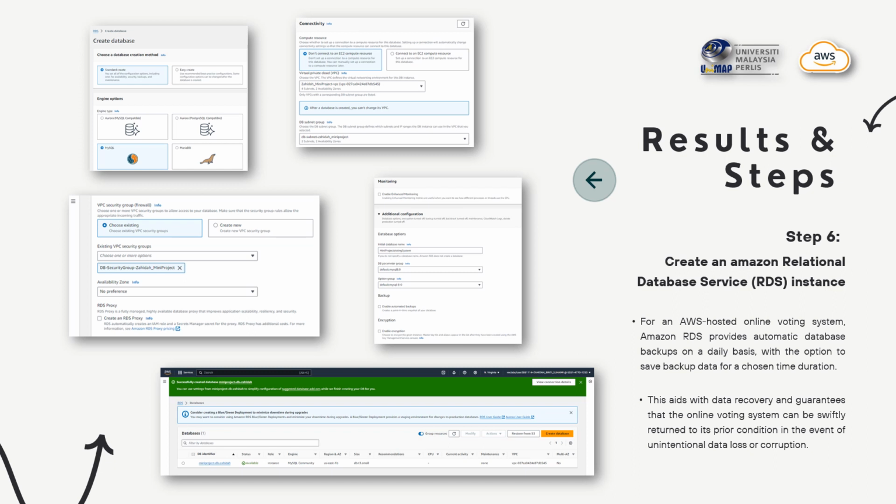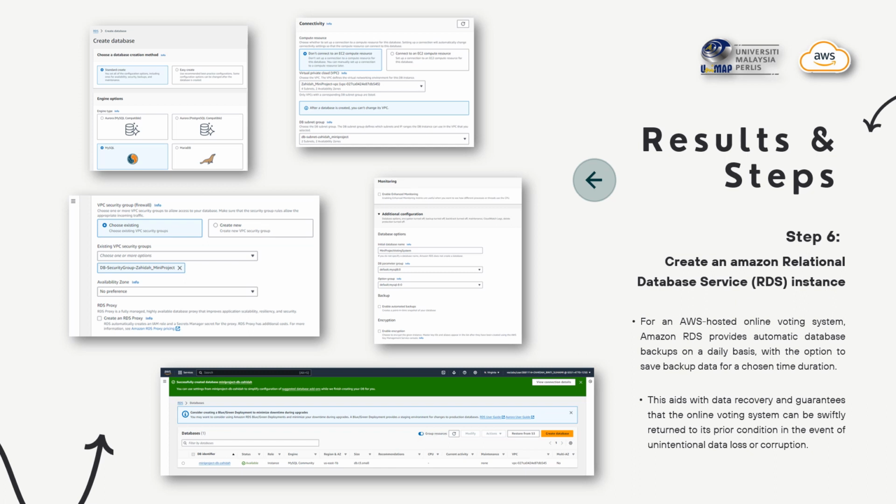I just chose MySQL, and the important thing is I have configured the connectivity of the VPC, Zahidah mini project, that I developed in the previous step, and connected to the DB subnet group database of mini project.